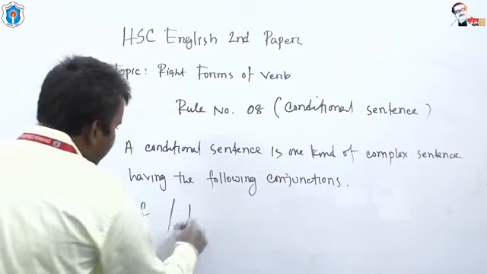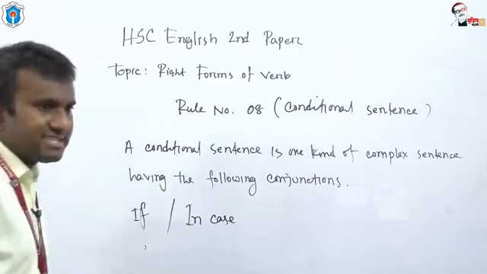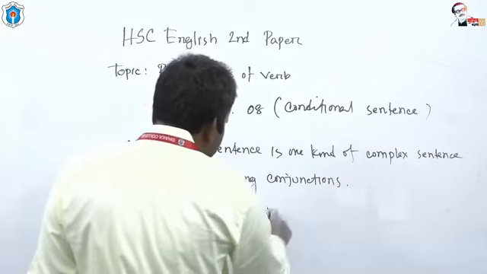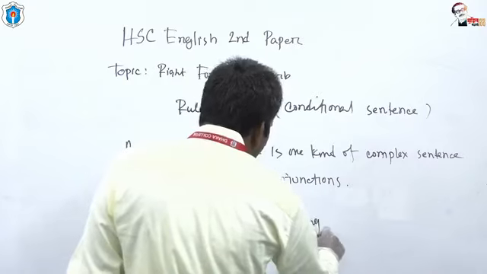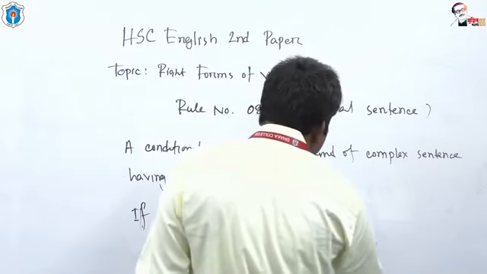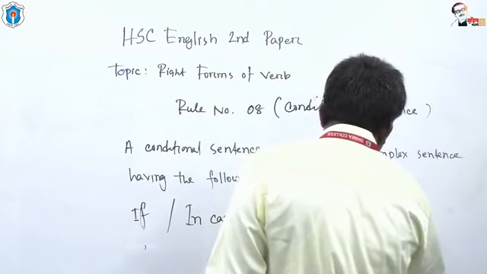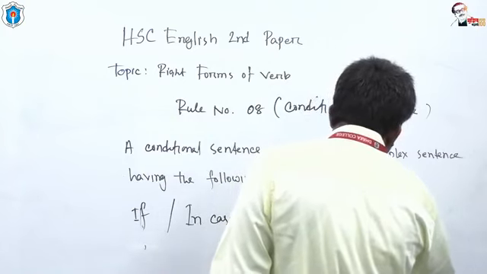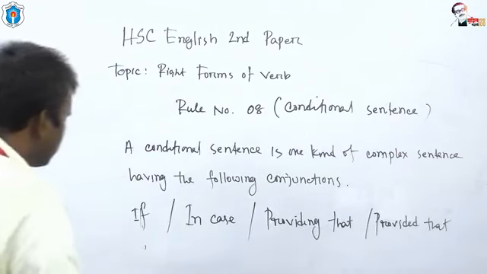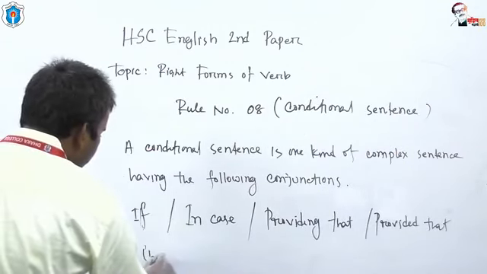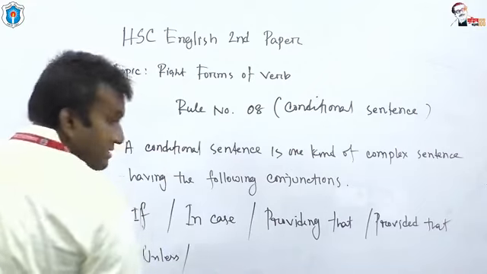The second one is in case. Third one is providing that. Fourth one is provided that. Fifth was unless.